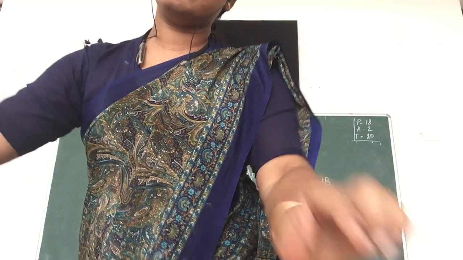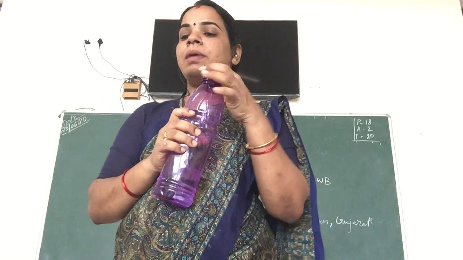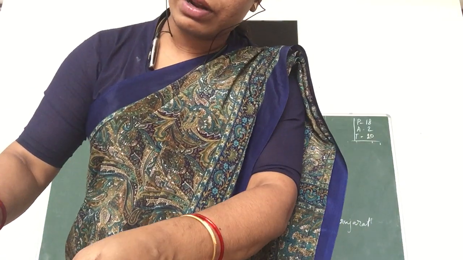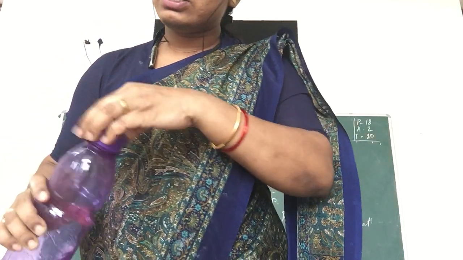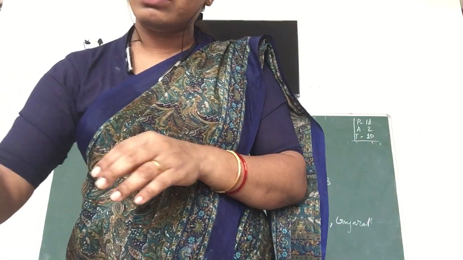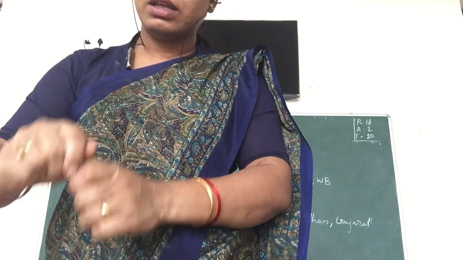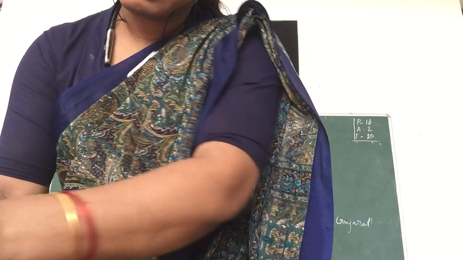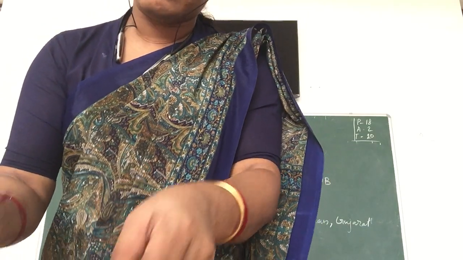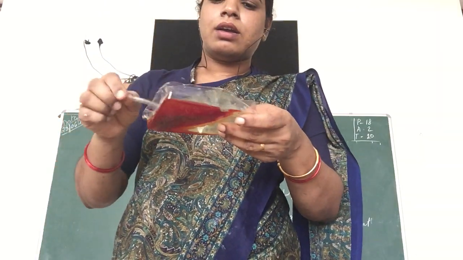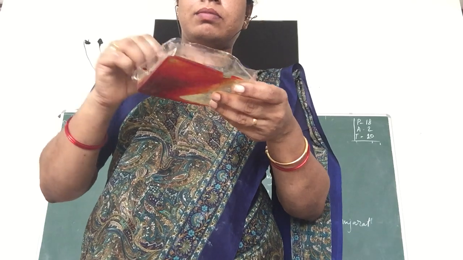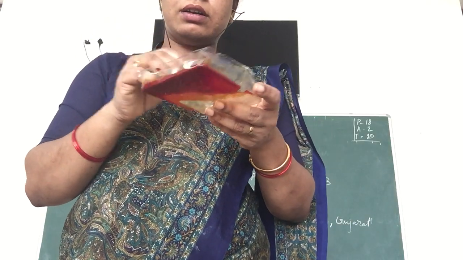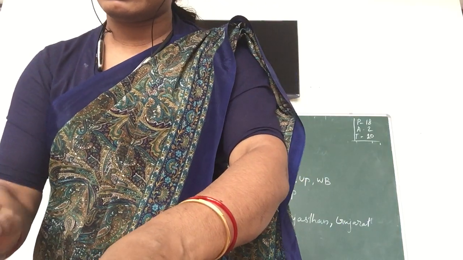First of all, I need to make the colors. For that purpose I am using water and pouring it into the tray. Next I use the colors. I am adding some color here, mixing different colors, and then we mix this with the water. Then we get the dye or color.